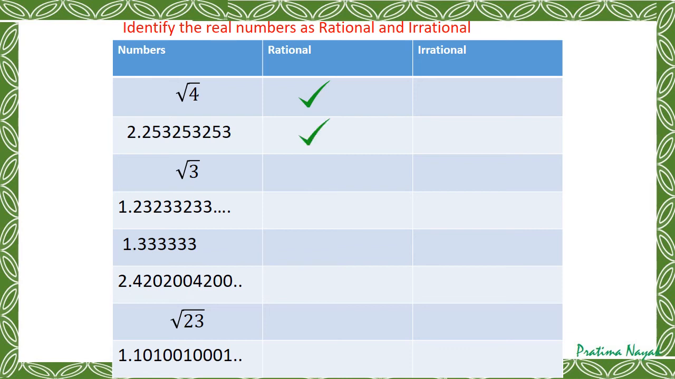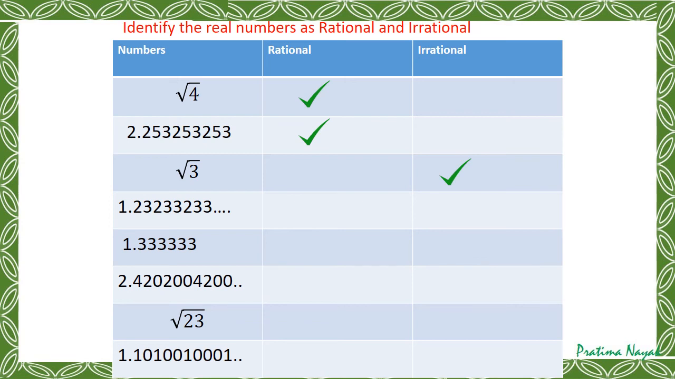Now square root 3. Square root 3 is an irrational number. It is 1.73, like we did for square root 2. It will go on adding digits in the decimal, so it will be an irrational number.